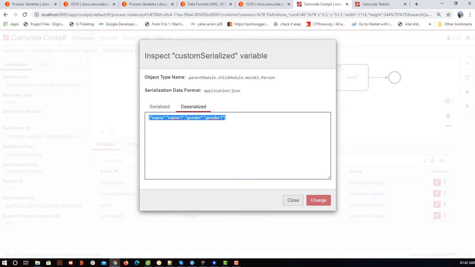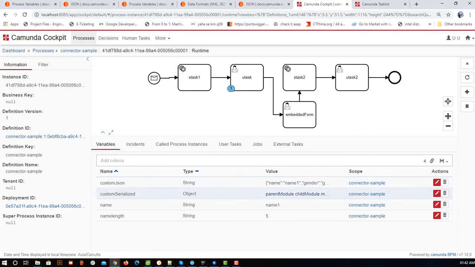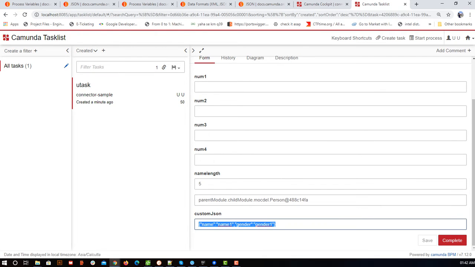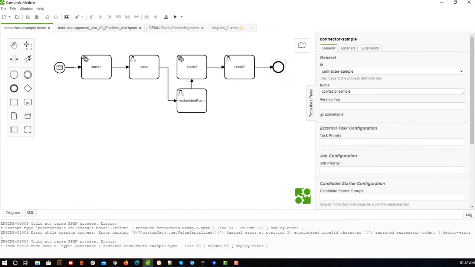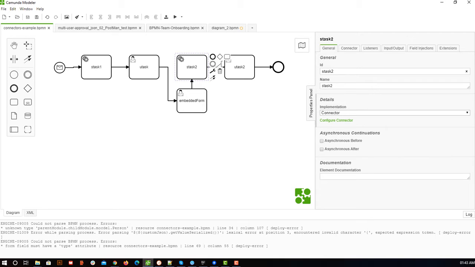Let me go back to here. This video's conclusion is these 2 points. The first point is why I am trying to get the JSON. In the modeler, if someone wants to call any external API, they'll try to write a connector. If you have not seen it, go back to the previous video and watch how to do a get request and post request, then continue with this. There we have seen how to configure a connector.